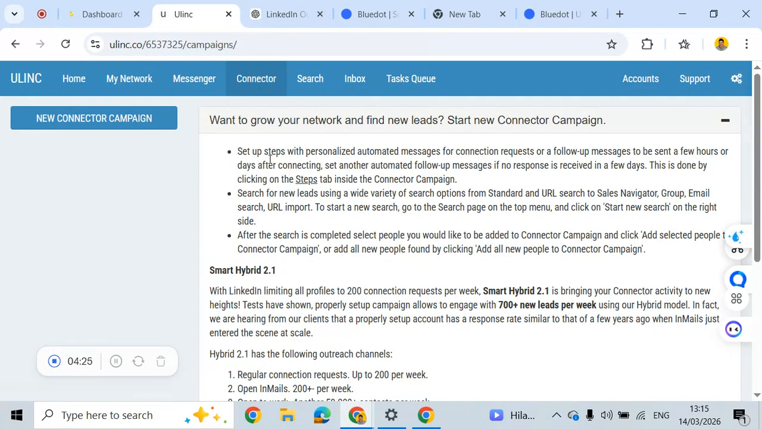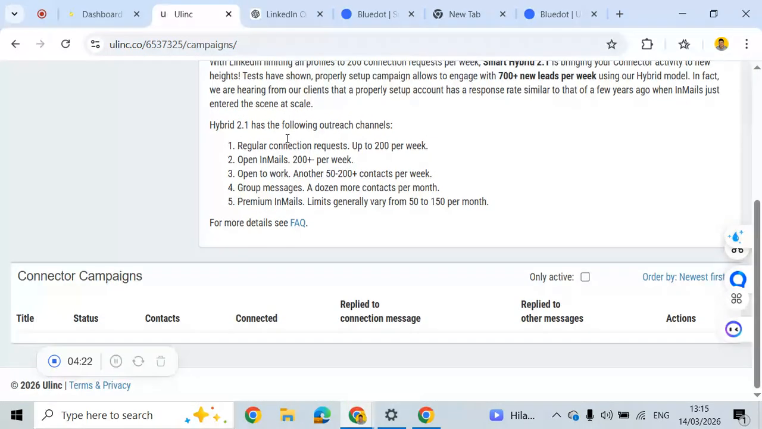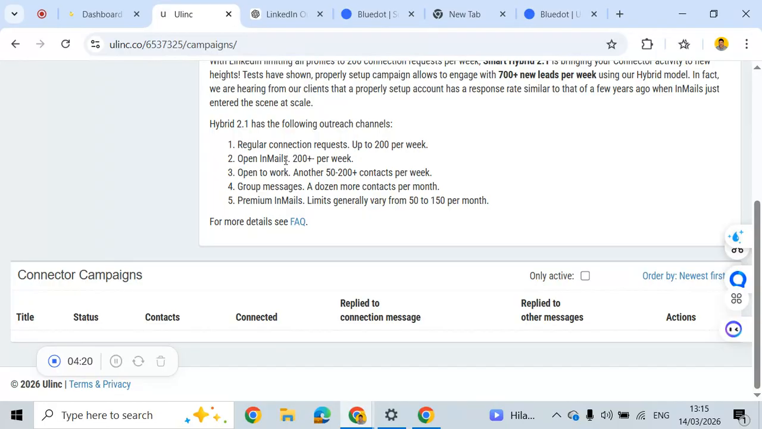So once you are inside the connector section, you scroll down to this section. While you're here, you see a toggle button that shows to delete or not delete. But that's not what we'll be clicking. We'll be clicking on the connector campaign right here.